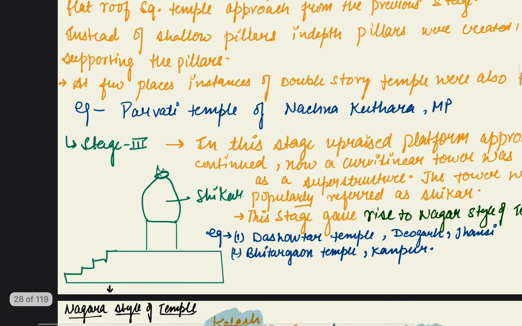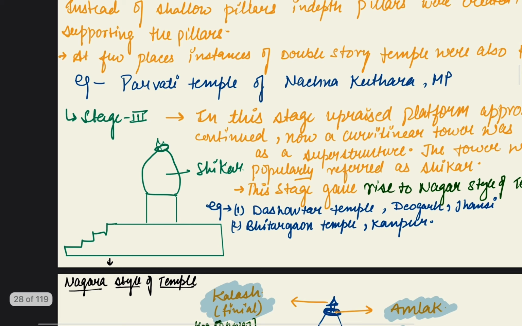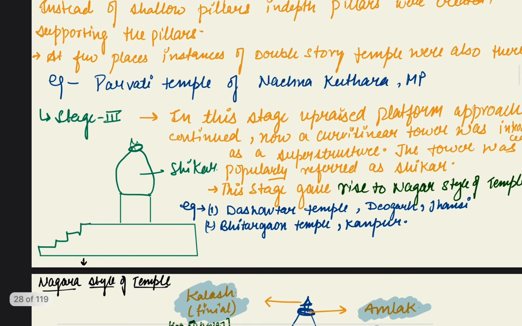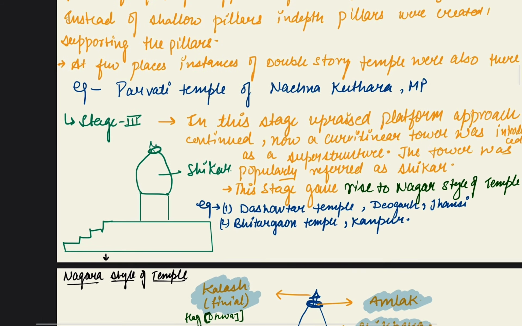In the further stage 3, the shikhara develops on the top of the upraised platform, and this tower is popularly known as Shikhara. Fine examples are Dashavatar Temple of Deogarh, Jhansi and Bhitargaon Temple of Kanpur. From this stage 3, the formal induction of the Nagar style of temple was developed.